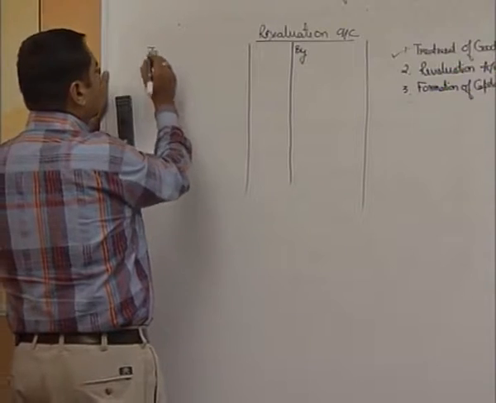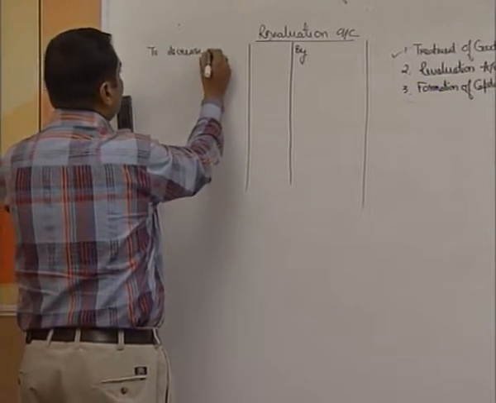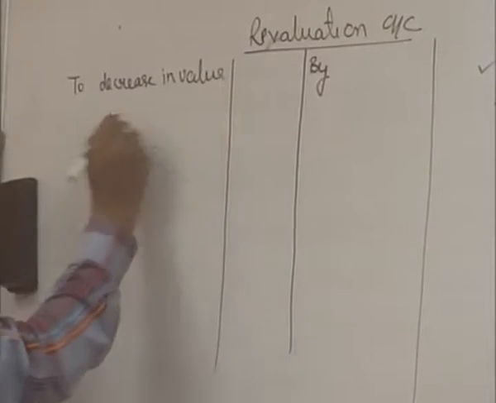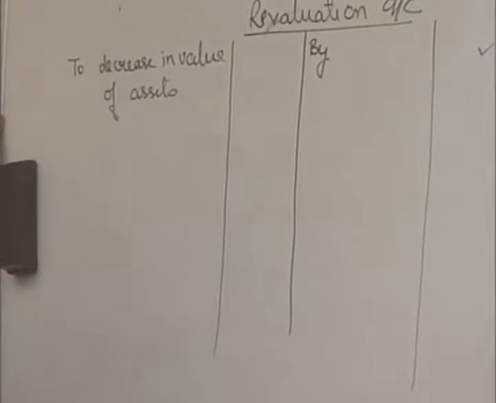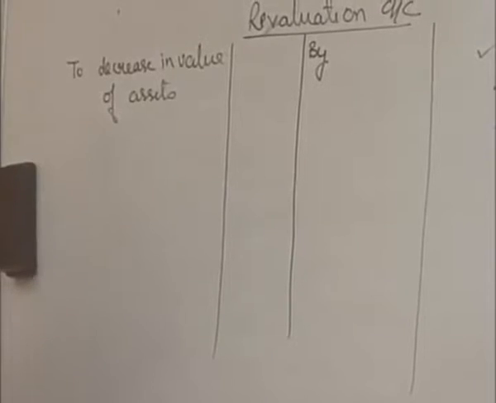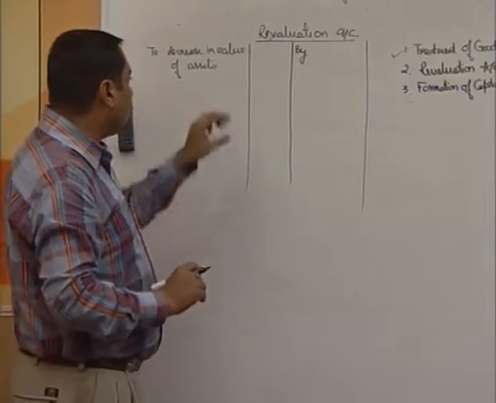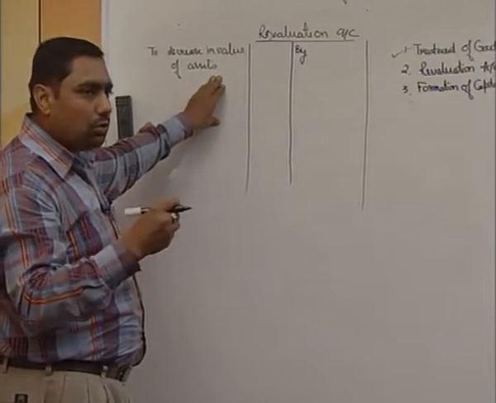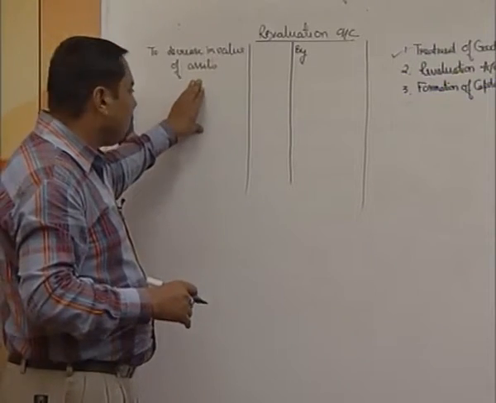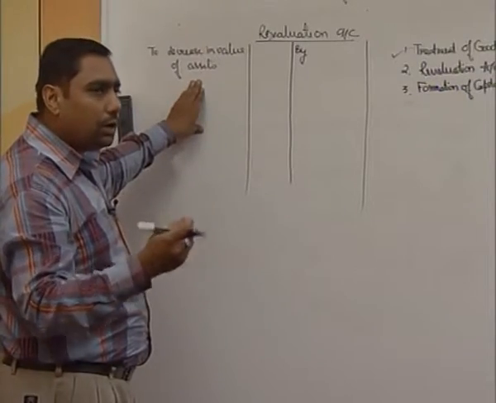So, on this side you are going to write "To decrease in value of assets". For example, there was a stock which was shown in our books of account as 10,000, and as per the new value it is going to be 8,000. So, if the value of the stock is going to decrease by 2,000, you are going to write it on a debit side. If some depreciation is going to be charged on the machines and equipments, you are going to write it on a debit side. If some provisions are going to be made on the debtors for bad and doubtful debts, you will write it on the debit side.